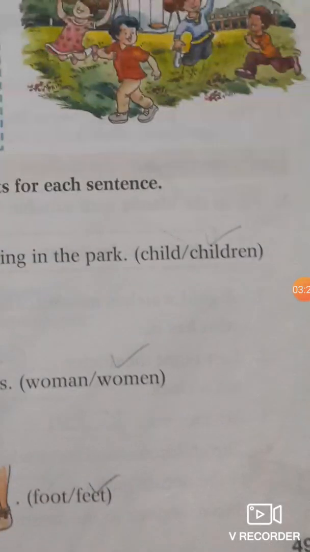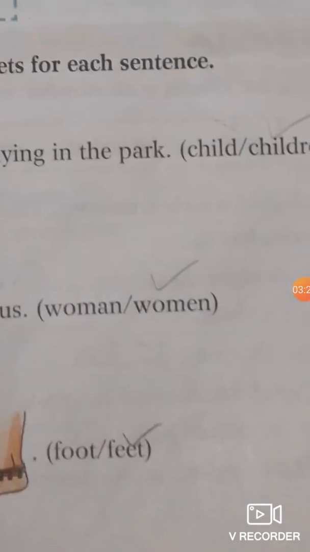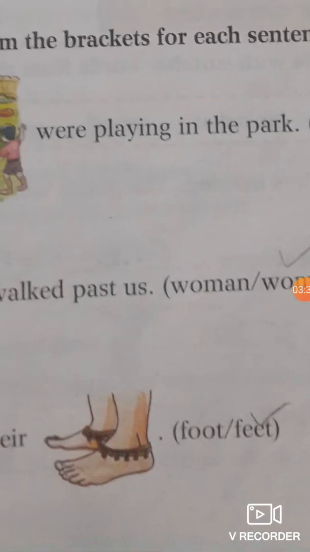One, there are so many children, you see here many children, we will tick children. Then woman, you see that is also plural number. Then feet.